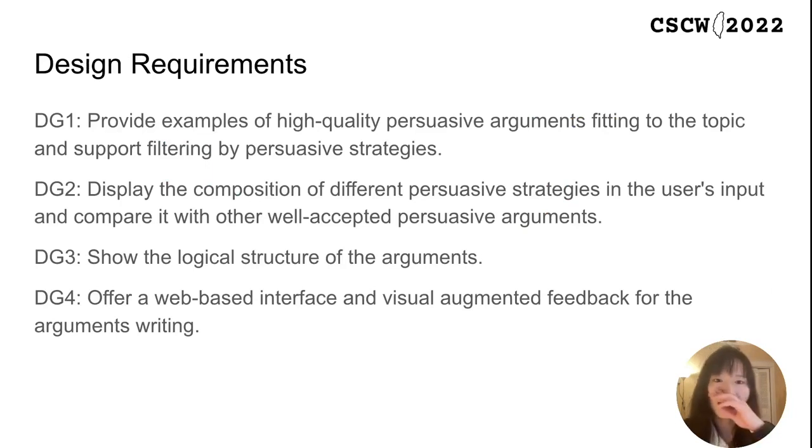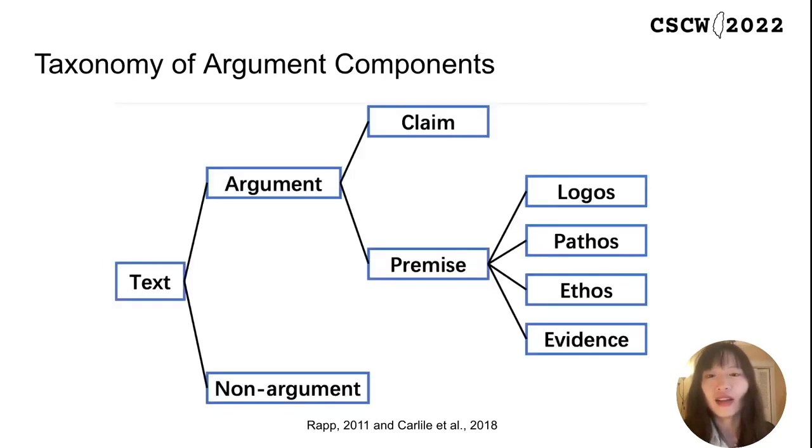The first one is to provide examples of high-quality persuasive arguments fitting to the topic and support filtering by persuasive strategies. The second one is to display the composition of different persuasive strategies in the user's input and compare it with other well-accepted persuasive arguments. The third one is to show the logic structure of the arguments and also offer a web-based interface and visual augmented feedback for argument writing.